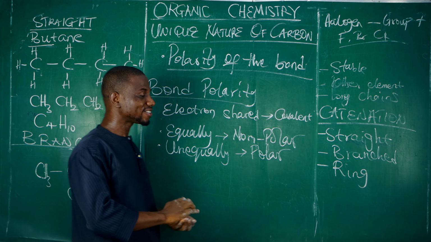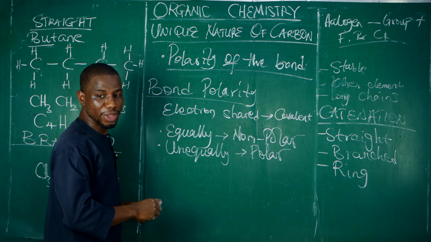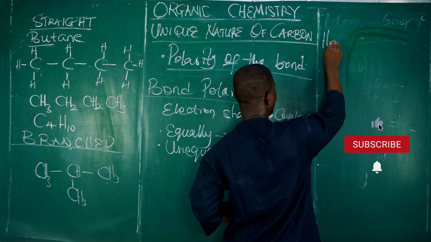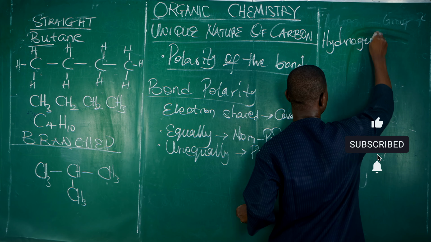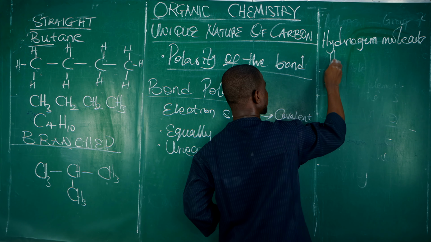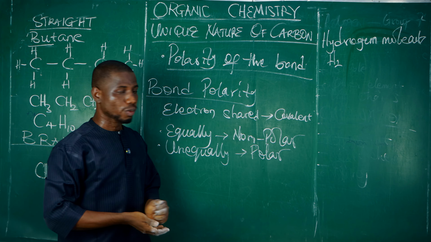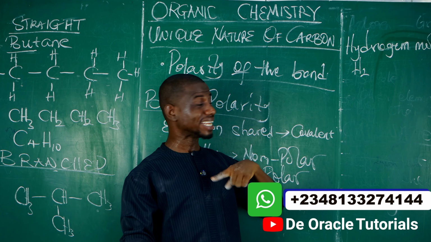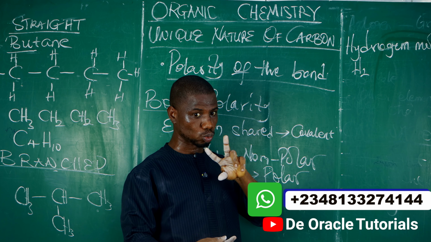Good. Now let's consider these examples where we have the hydrogen molecule and hydrogen chloride. The first point is the hydrogen molecule, which is represented as H2. This hydrogen molecule has how many atoms? 2 atoms of hydrogen, right? So someone can say that the atomicity of hydrogen here is 2, because atomicity simply means the number of atoms in one molecule of an element. Does that make sense to you?